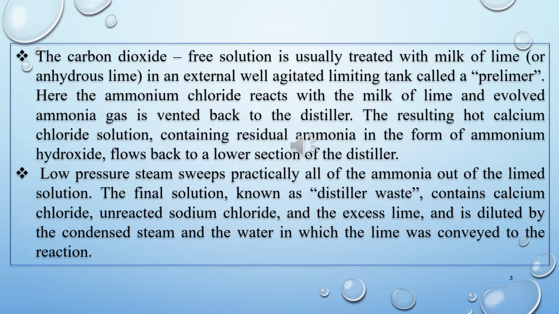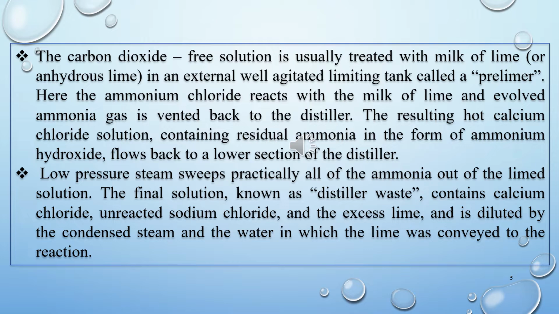Now students, in the first point we have said that the residual calcium chloride solution, which contains ammonia in the form of ammonium hydroxide, will go toward the lower section of distiller. Now what will happen to that solution?